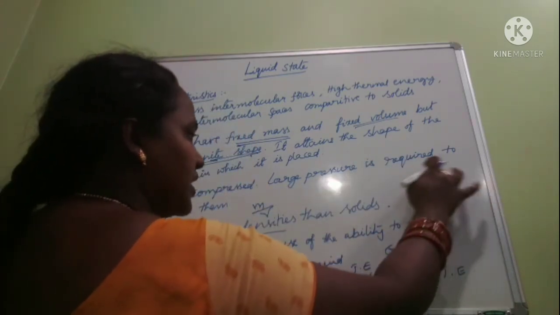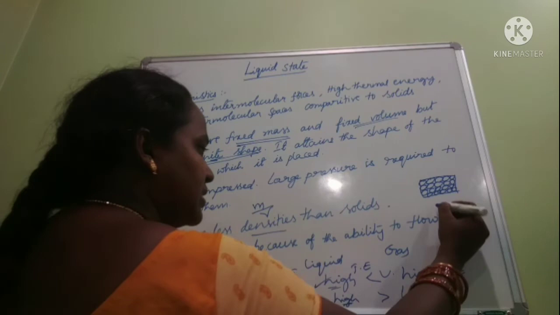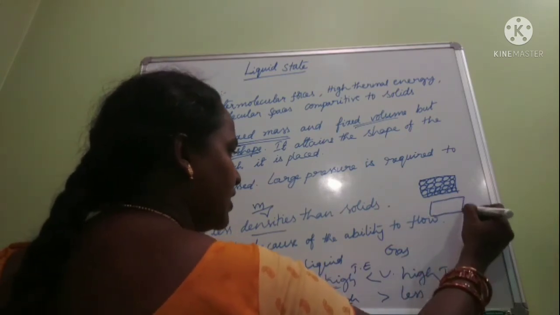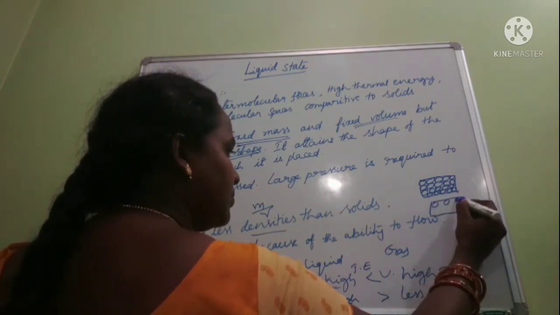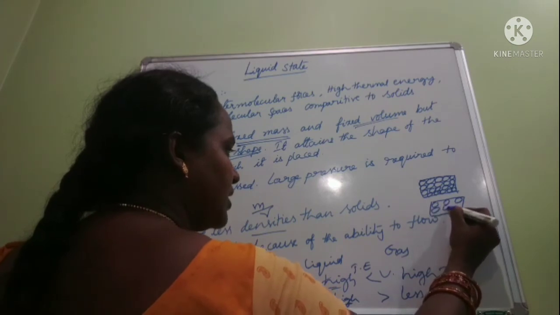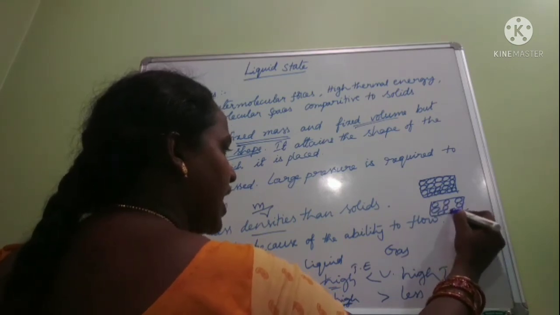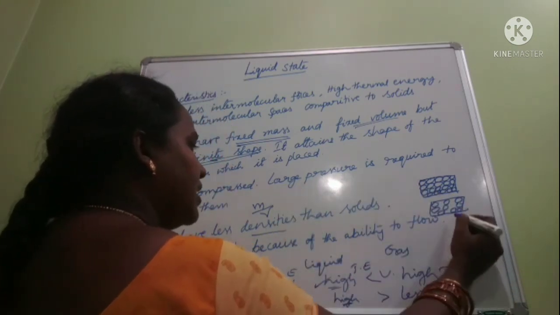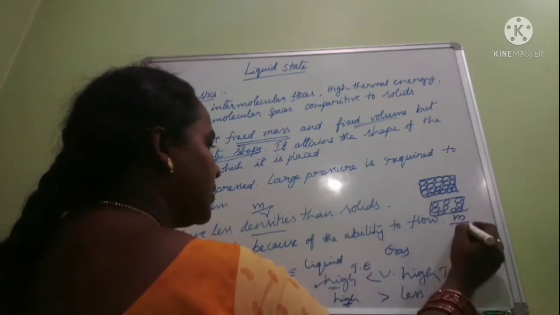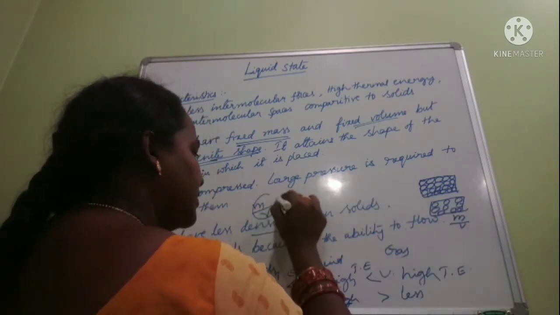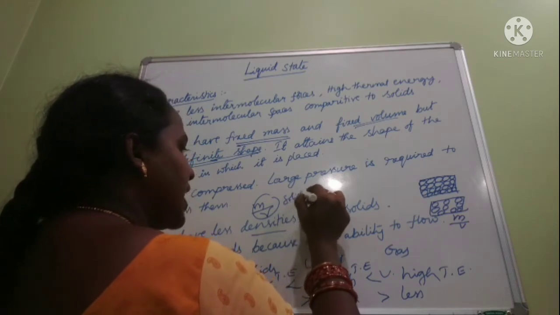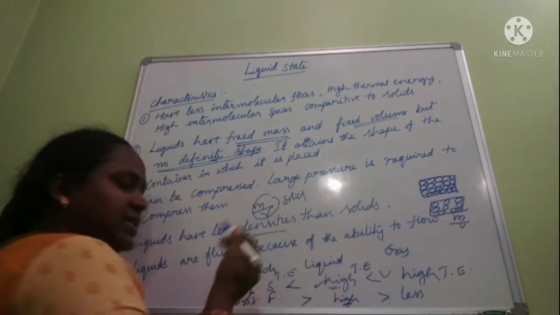In liquids there are spaces between the particles, so the mass decreases for that particular volume. So compared with solids, liquids have less density.